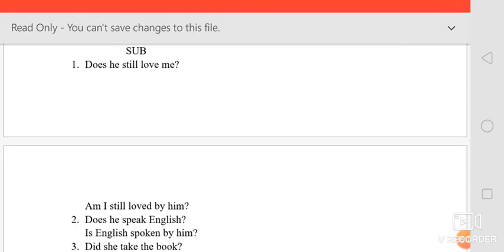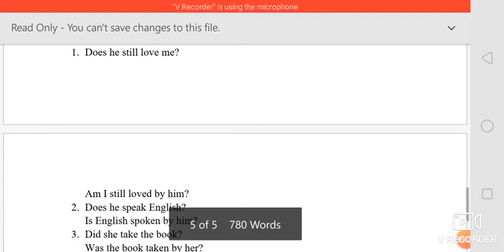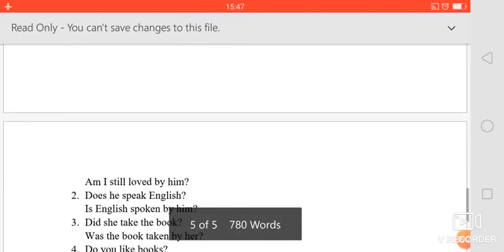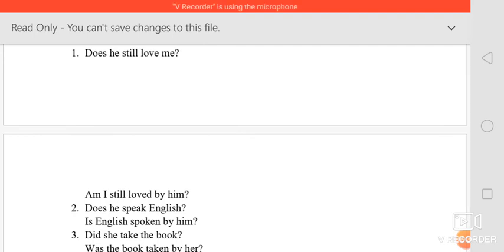Does he still love me? It's such a question, so you can understand that since it is does, the question is in simple present tense, right? So me is the object, so when me comes to the subjective case, it will become I. Okay, so we cannot use I is or I are, we have to use I am.